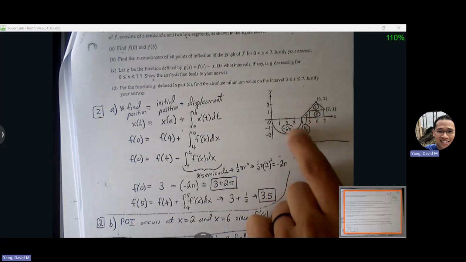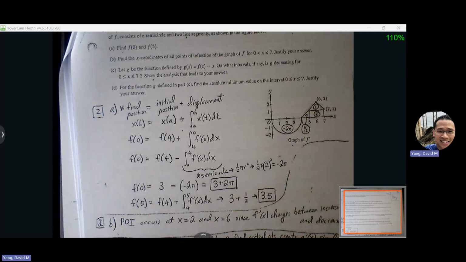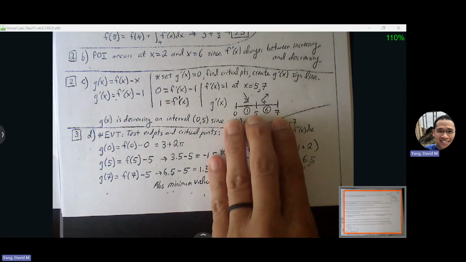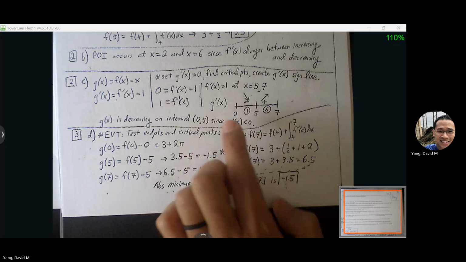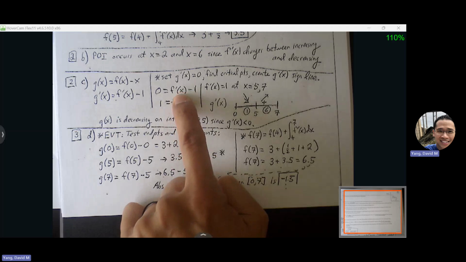You can tell this is the f prime graph. F prime is equal to 1 at these points. So that's why those points go on my slope sine line along with 0, because that's my other endpoint. And if I plug 2 into my derivative, I'll get a negative value.